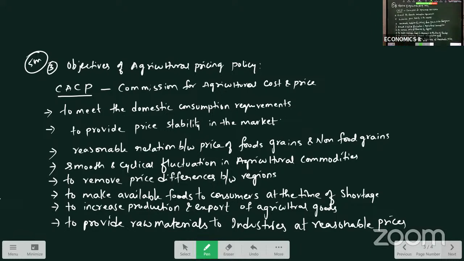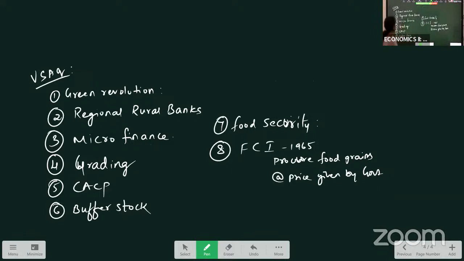Objectives of agriculture pricing policy. And these VSAQs: green revolution, regional rural banks, microfinance, grading, CACP, buffer stock, food security, and FCI.